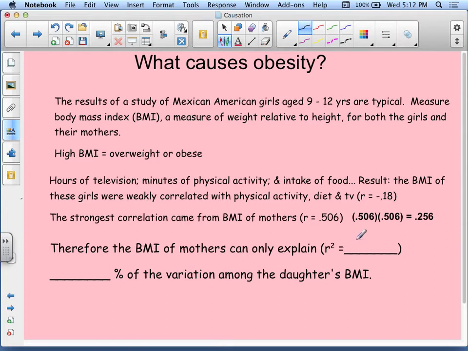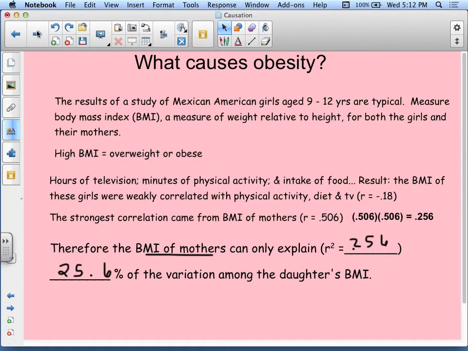So what we want to see here is 0.256. Now, let's change that to a percentage, and that's going to be 25.6% of the variation among the daughters' BMI. So therefore, the BMI of the mothers can only explain about 25% of the variation among the daughters' BMI. Not a very good amount, okay? So now we're going to look at the next page.